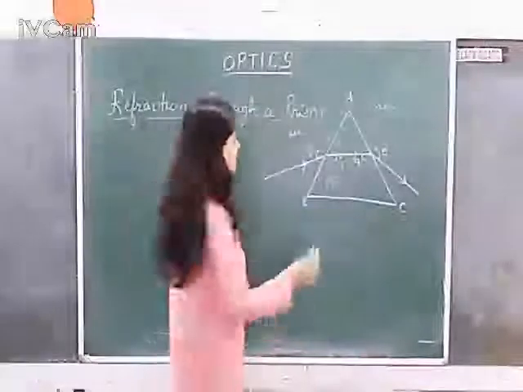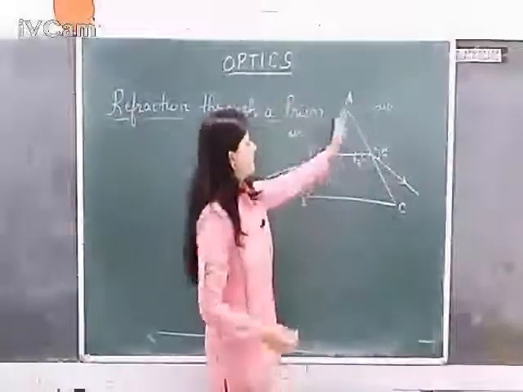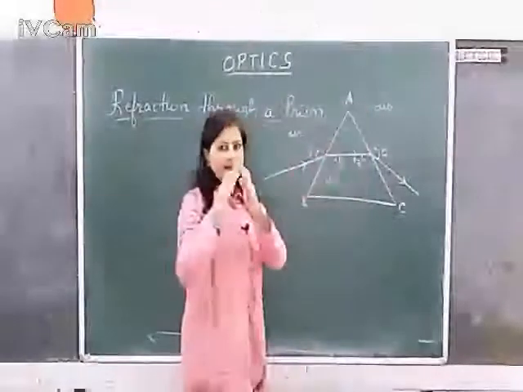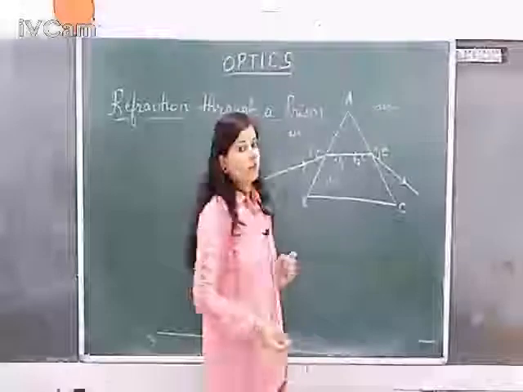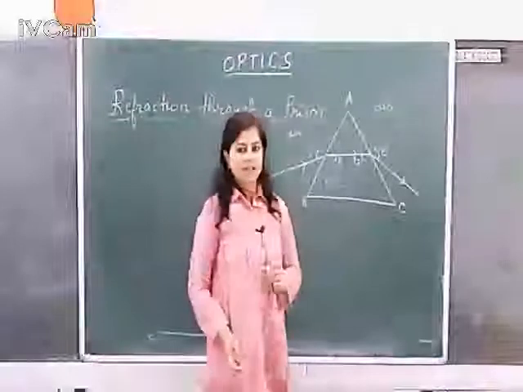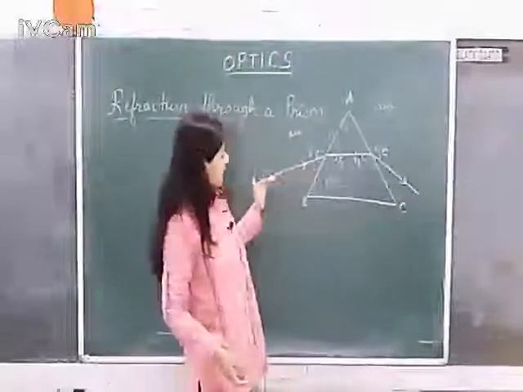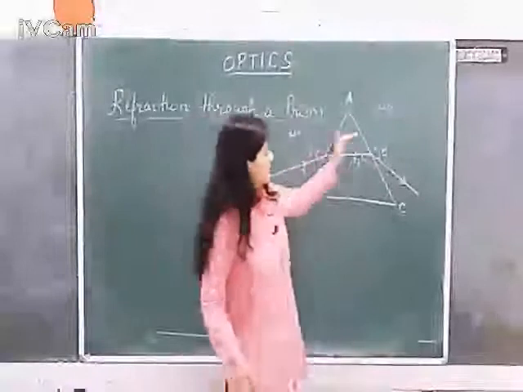Now this A, as you can see, is the angle made by the two refracting surfaces. They are inclined at each other. These two are called the refracting surfaces. This is called the angle of prism. It plays a very important role in the deviation of light. Here you can see that light was traveling this way. If this prism were absent, it would have gone straight, isn't it?